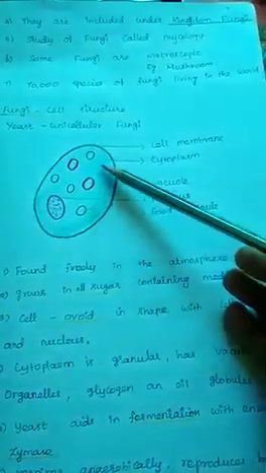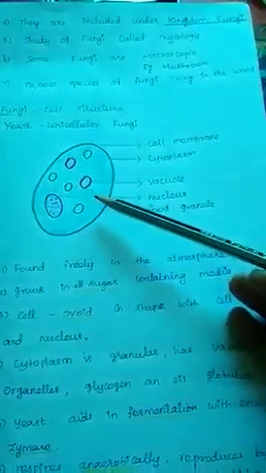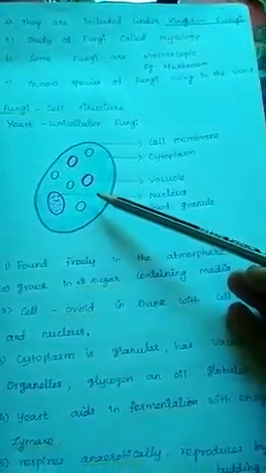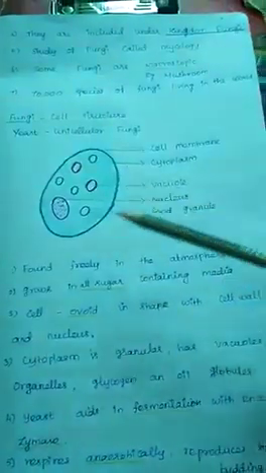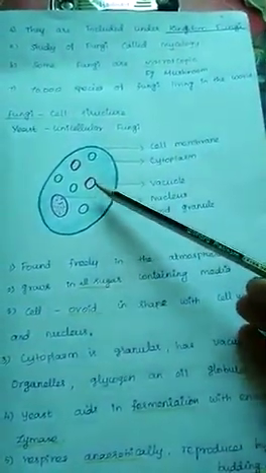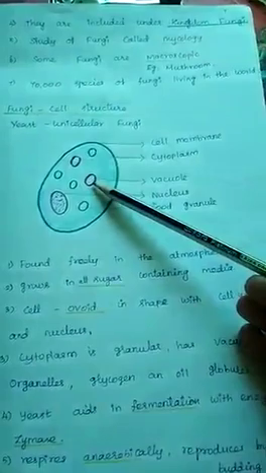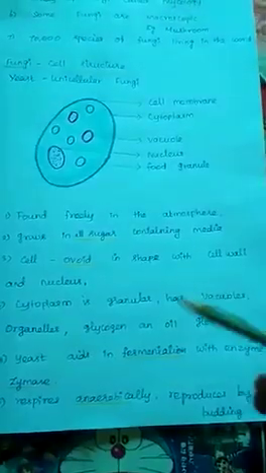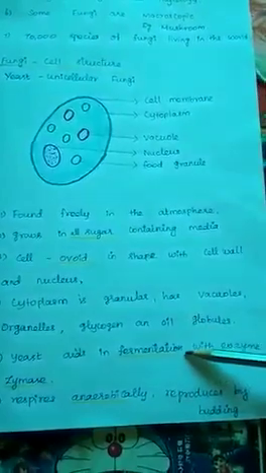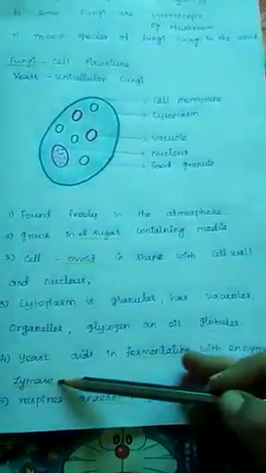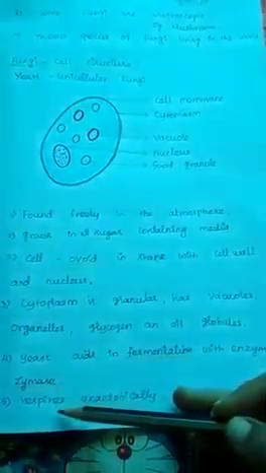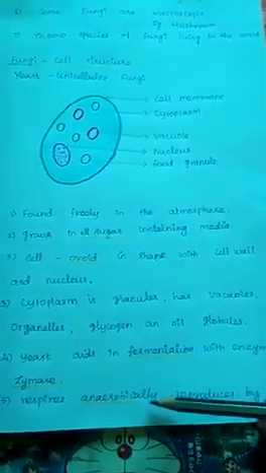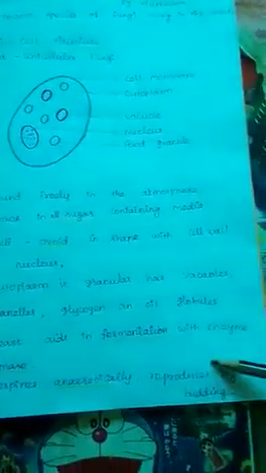In the cytoplasm, cell organelles are there, meaning mitochondria, Golgi complex, etc. Apart from that, a vacuole is there and glycogen is present, and an oil globule. Yeast helps in the fermentation process with the help of the enzyme zymase. They can respire without oxygen. That process is called anaerobic respiration, and they reproduce by budding.